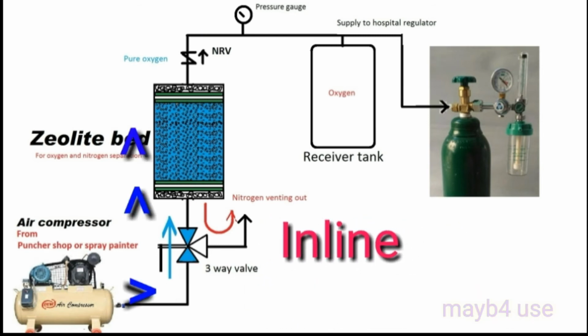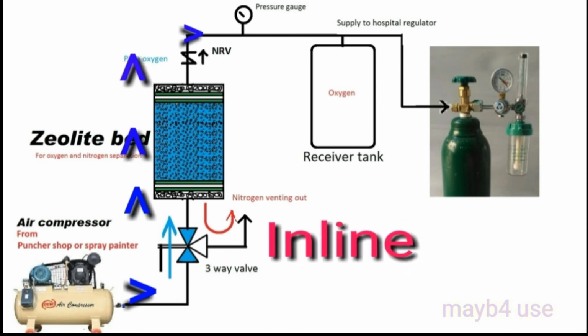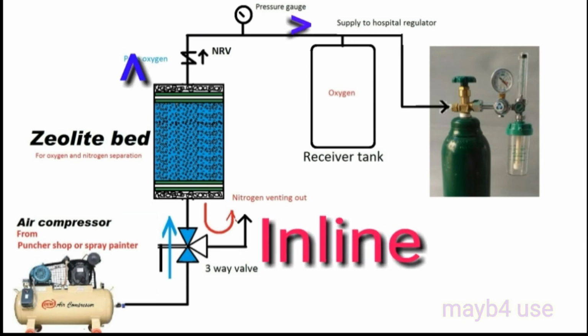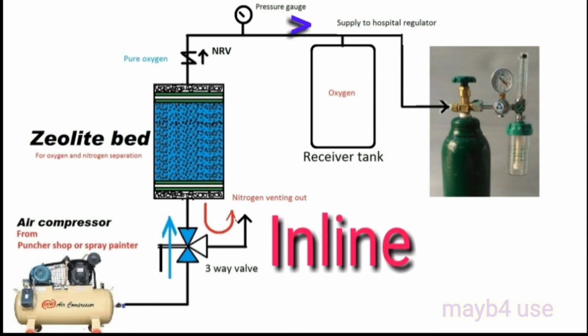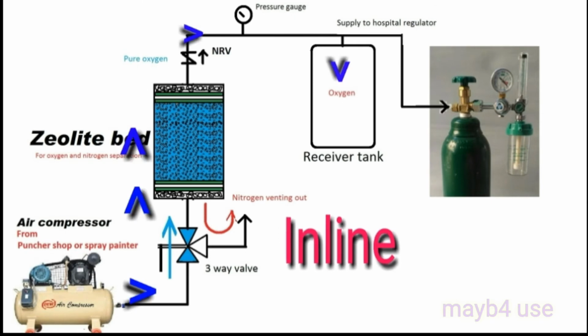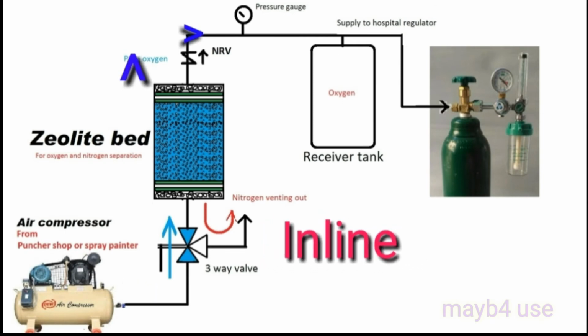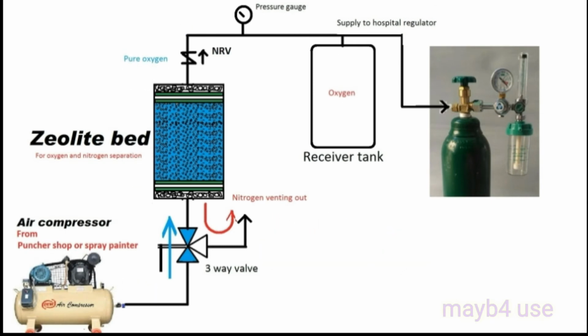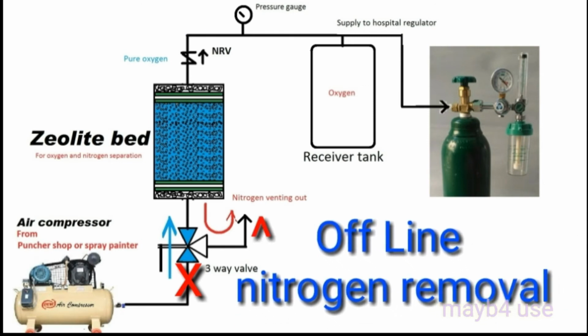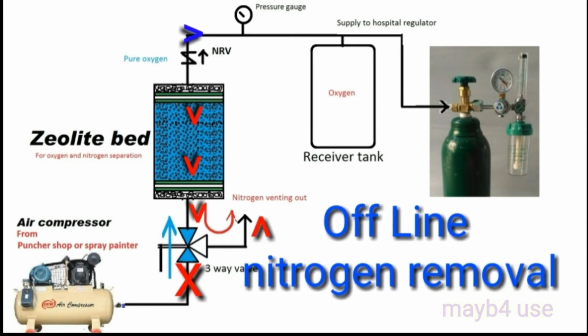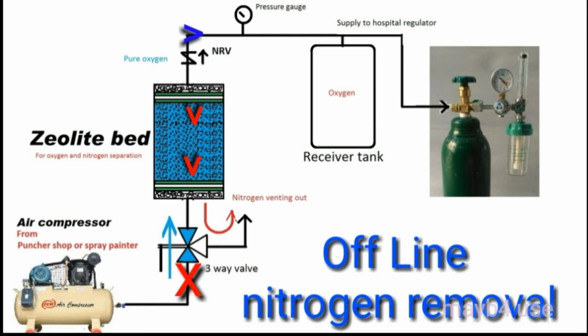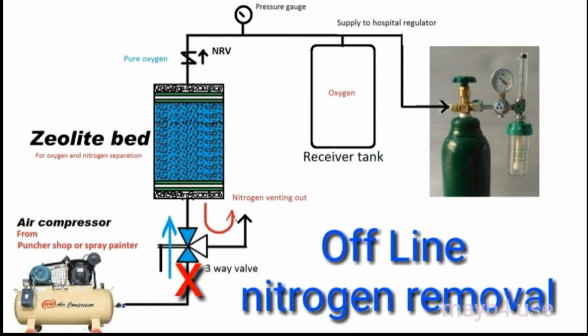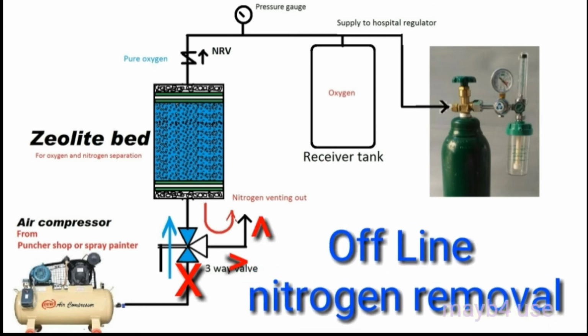Here the main role is played by the NRV. The NRV is provided so that the receiver does not depressurize. Only the zeolite bed, which holds pressure, will depressurize and release the nitrogen. After depressurization, you take it in line for service. This is a pulse setting method, so the receiver is very important to hold the pressure.